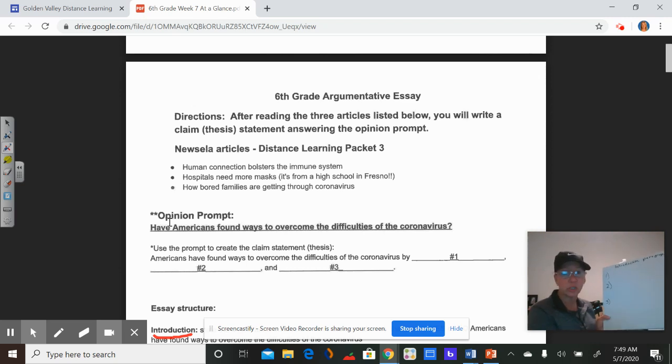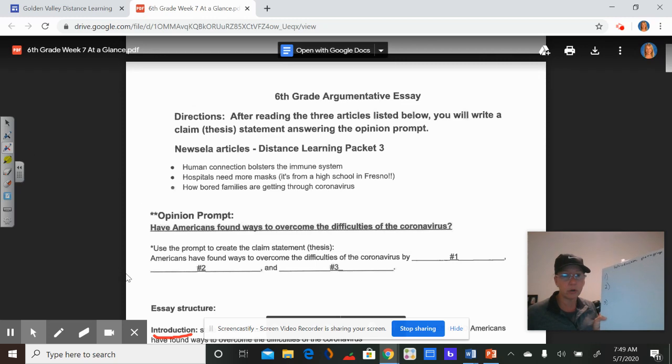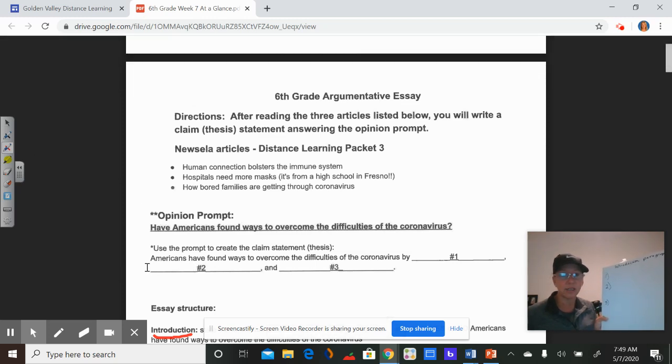On our screen here, this is our third sentence, the thesis. It says Americans. So this will be your sentence. Americans have found ways, or if you are arguing that no, they have not found ways.